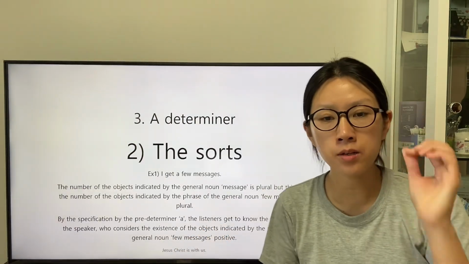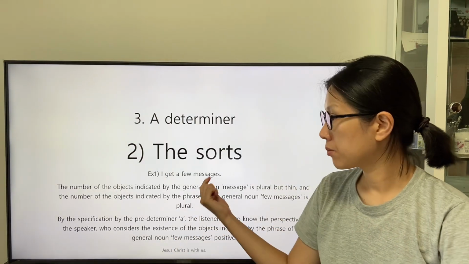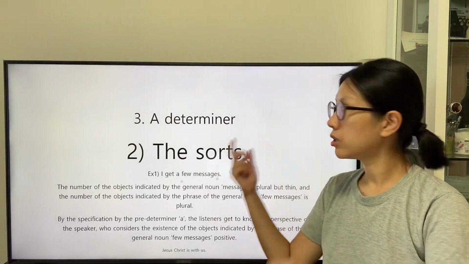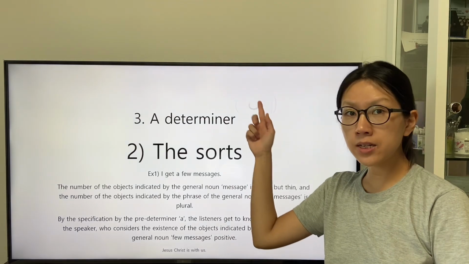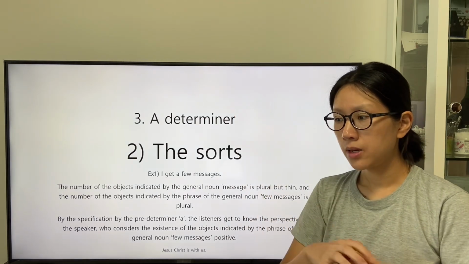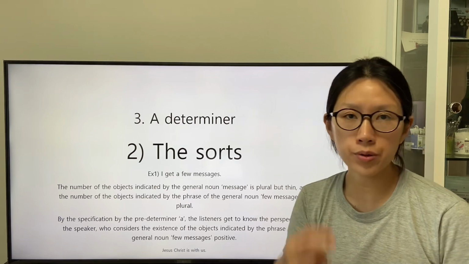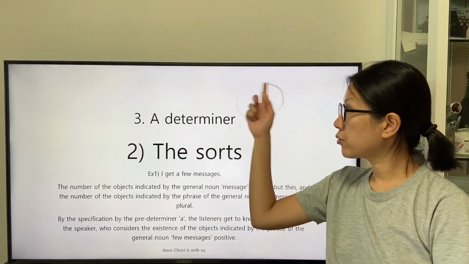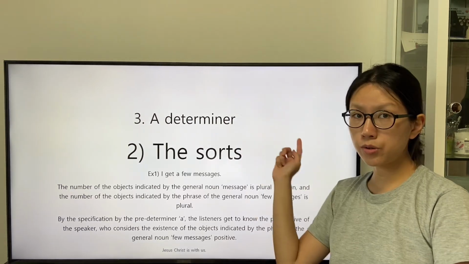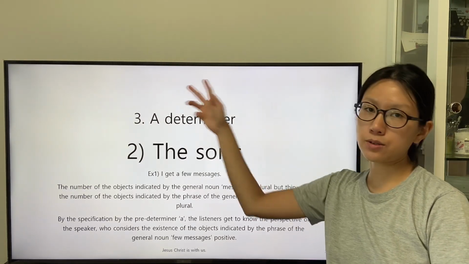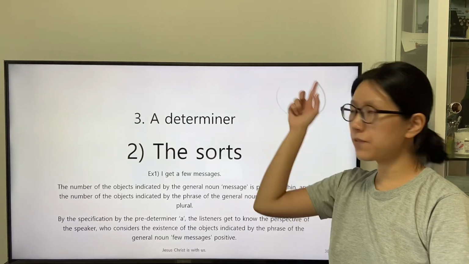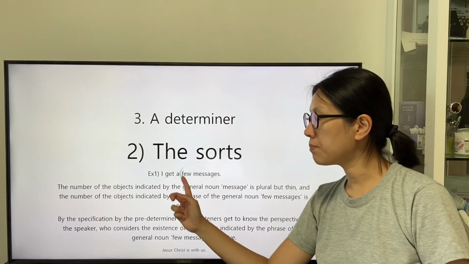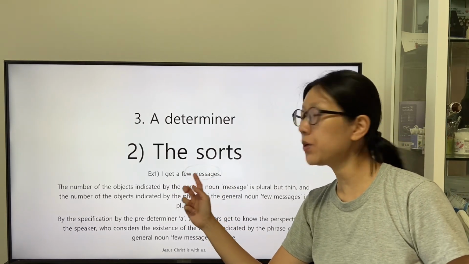This description reveals that the group of messages whose number included in the group is little, like 2 or 3. Let's suppose the number 2 or 3. Group number 1, group number 2, group number 3, and etc. And we can think of one of the group that can be indicated by the phrase of the general noun few messages.